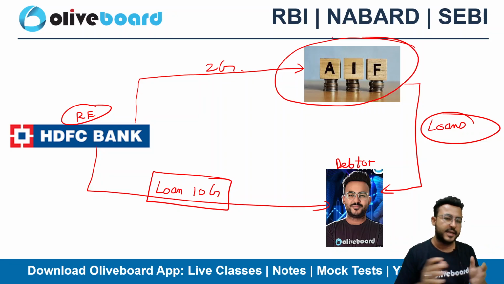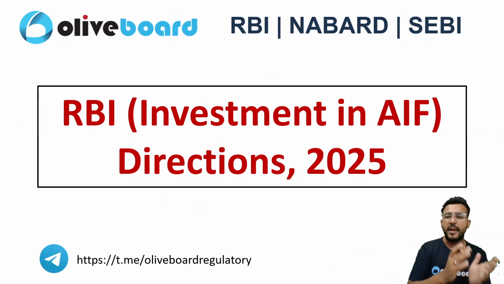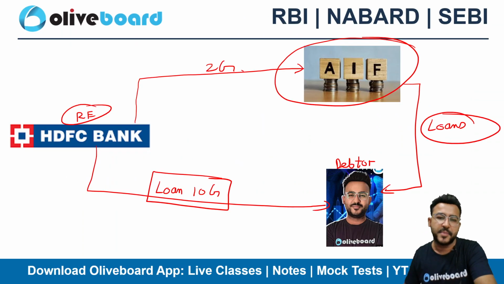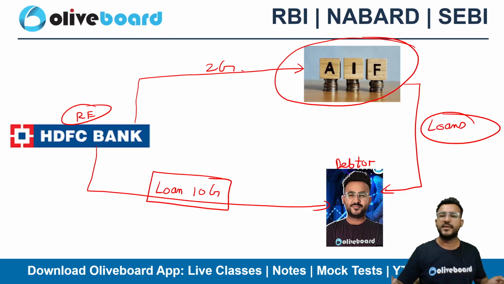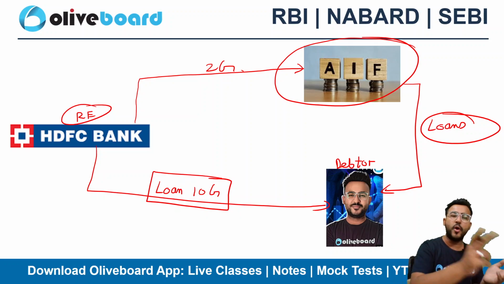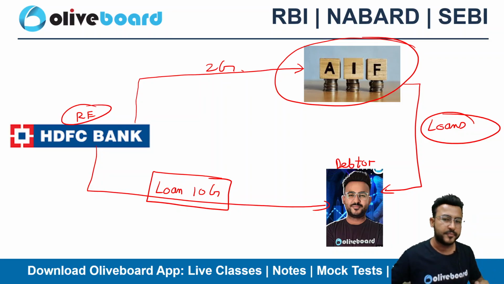So this is the entire mind map. That's why we are going to read this direction, RBI investment in AIF. This is a big problem. Banks are giving loans to debtors. At the same time, they are investing for better returns in AIF. AIF is giving loans to the same debtor, which is already a party to the contract with the regulated entity. That's a problem, right?